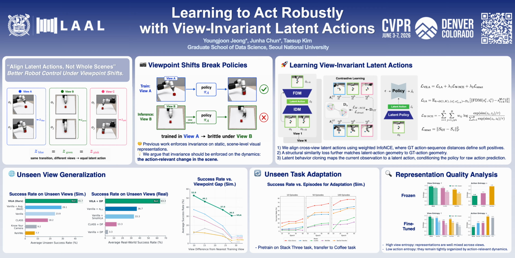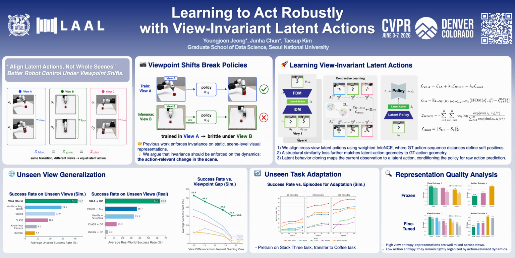The motivation is viewpoint robustness in vision-based robot control. Many visual motor policies work well when the camera is fixed, but even small camera viewpoint changes can significantly degrade performance. This is especially problematic in real-world deployment, where camera placement can rarely be identical to the training setup.